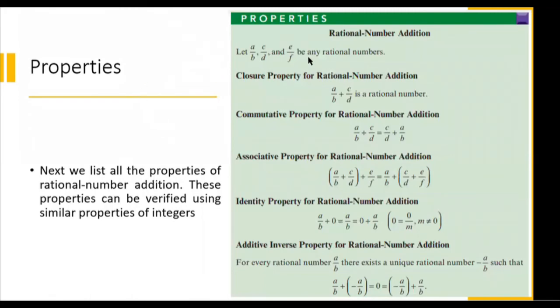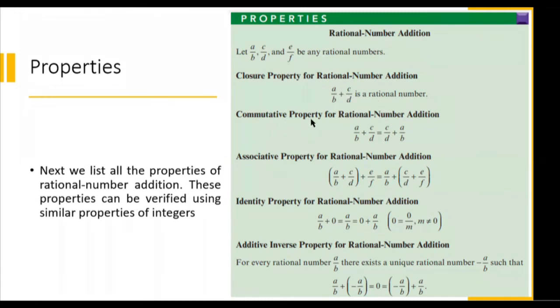Okay, properties of rational numbers. We have rational number addition. Let A over B, C over D, and E over F be any rational numbers. So we have closure property for rational number addition: A over B plus C over D is a rational number.